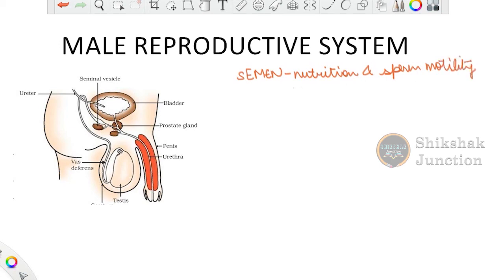So this semen now is led into the urethra. Now ultimately it leads to the urethra, which forms the opening of this particular semen, or what you have termed as the sperms along with the semen, outside the body through the structure that is known as the penis. Okay, this penis now carries the sperms to the female body, which ultimately leads to the process of fertilization. So this is how the male reproductive system goes on.